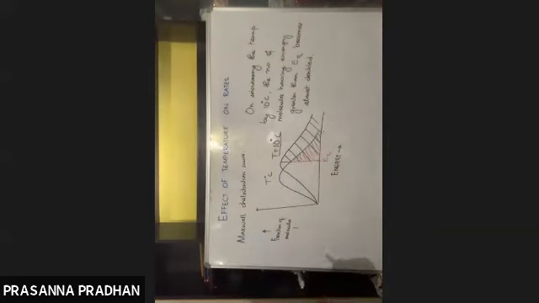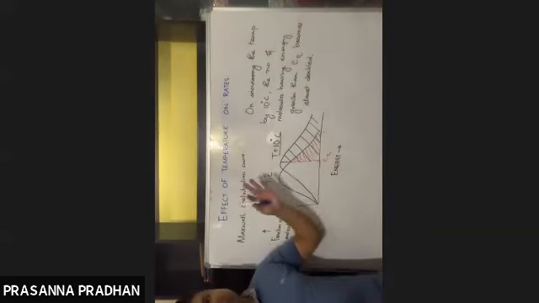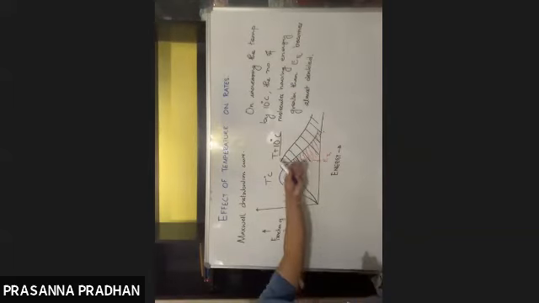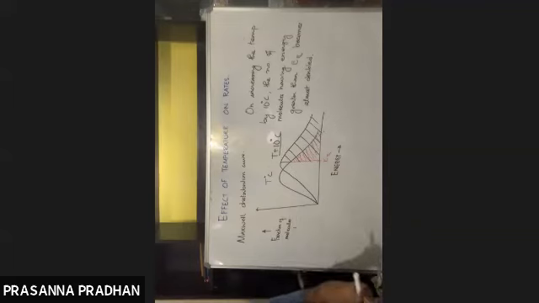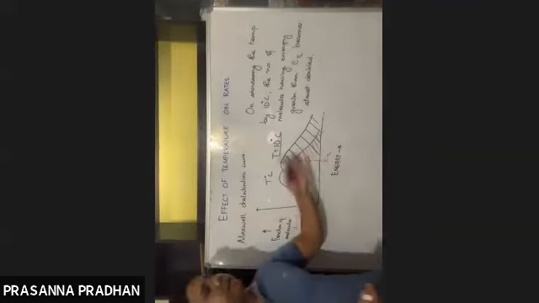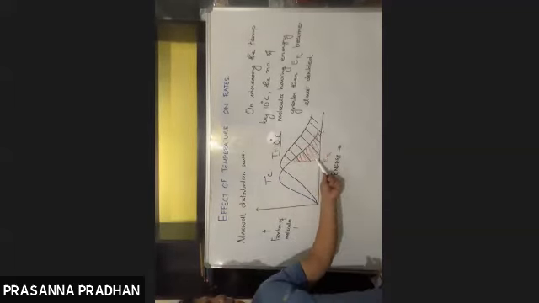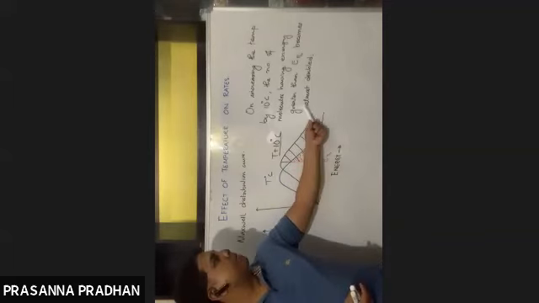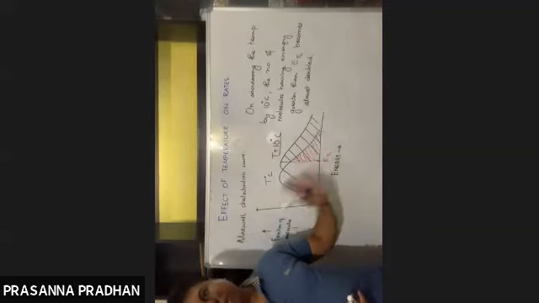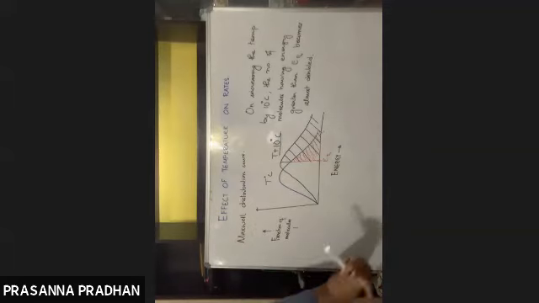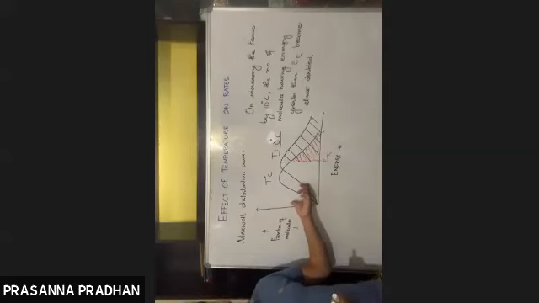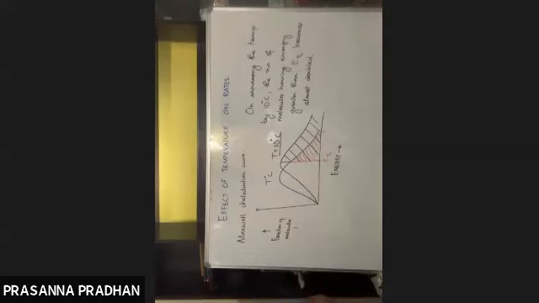So if the question comes, explain why the rate of a reaction becomes doubled on increasing the temperature by 10 degrees Celsius, what are you going to write? The answer is: on increasing the temperature by 10 degrees Celsius, the number of molecules having energy greater than threshold energy almost becomes double. That is why the rate also becomes doubled or tripled. If you can explain with the help of a graph, it will be very nice during your exam.